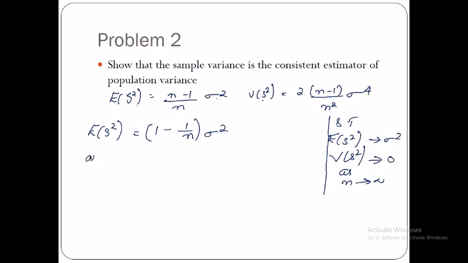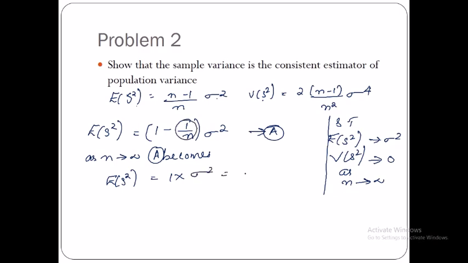So as n tends to infinity, let me mark this as equation A. A becomes expectation of S square is equal to 1 multiplied by, as n tends to infinity, this part will become 0, into sigma square. So expectation of S square tends to sigma square. So first part is okay with us.